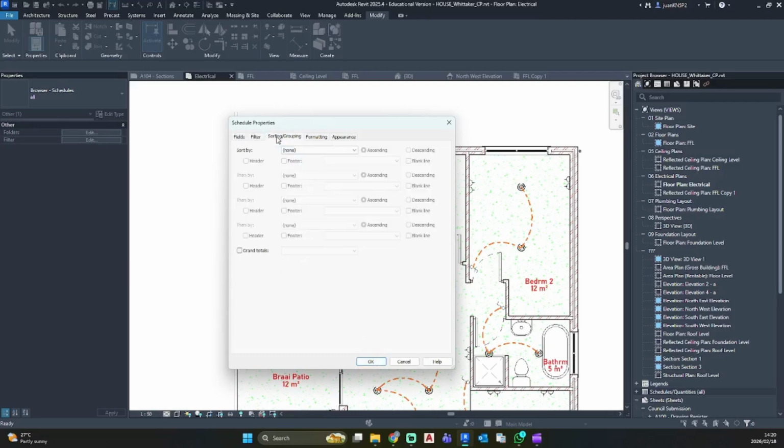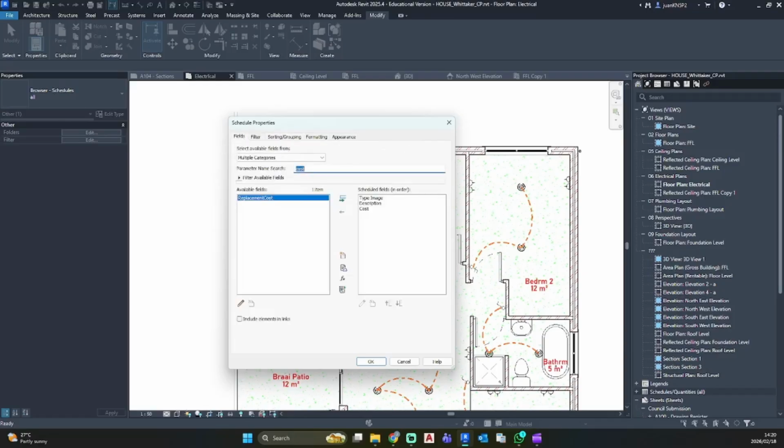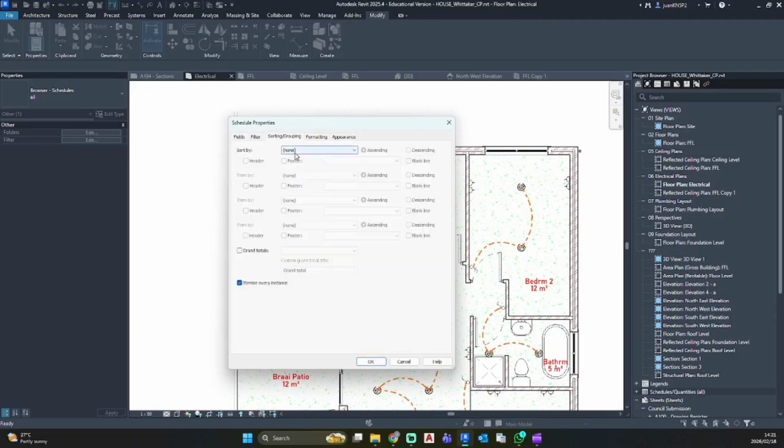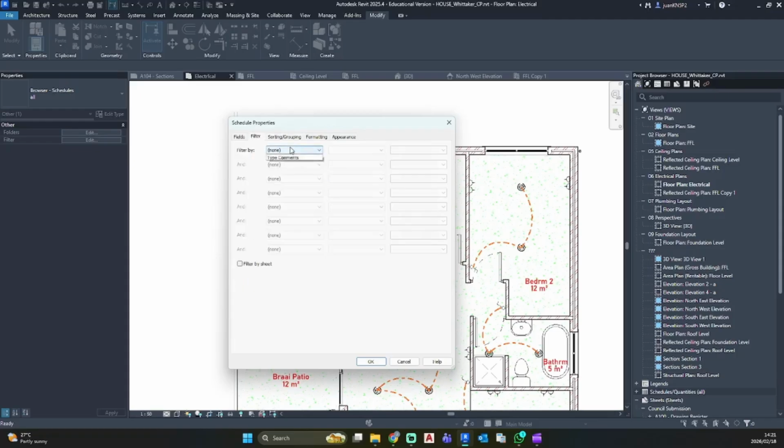Filter by, no, it's fine. Sorting. We need to add our type comments as well. Type comments. Let's go to sorting. We want type comments. Filter by type comments that equals electrical.